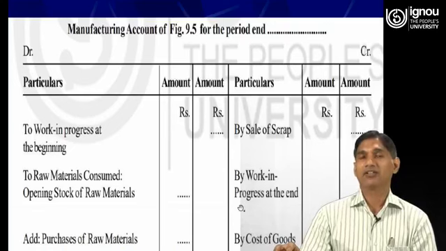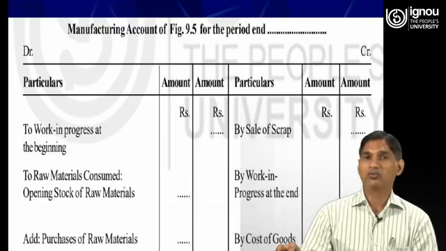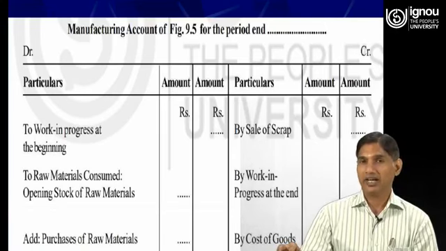If there is any work in progress at the end of the year, or semi-finished goods, the closing stock of semi-finished goods will be written here. Then by cost of goods produced. Here the cost of goods produced will be the net result. It means the excess of the debit side over the total of the credit side of the manufacturing account is the cost of goods produced.